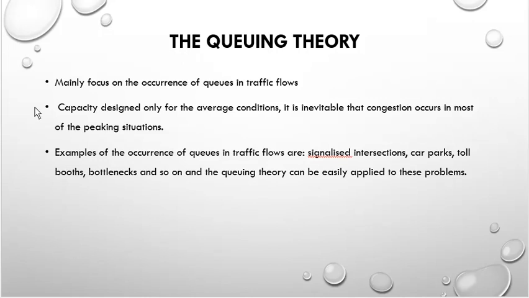Okay, and the capacity is designed only for average conditions. Usually the capacity of traffic is designed for average conditions only, but it is inevitable that congestion occurs in most peaking situations. Usually in all cases there will be congestion, but for designing we are not taking this into consideration. Here capacity is designed only for the average condition. So in queuing theory we are considering the queues which occur during traffic flow.